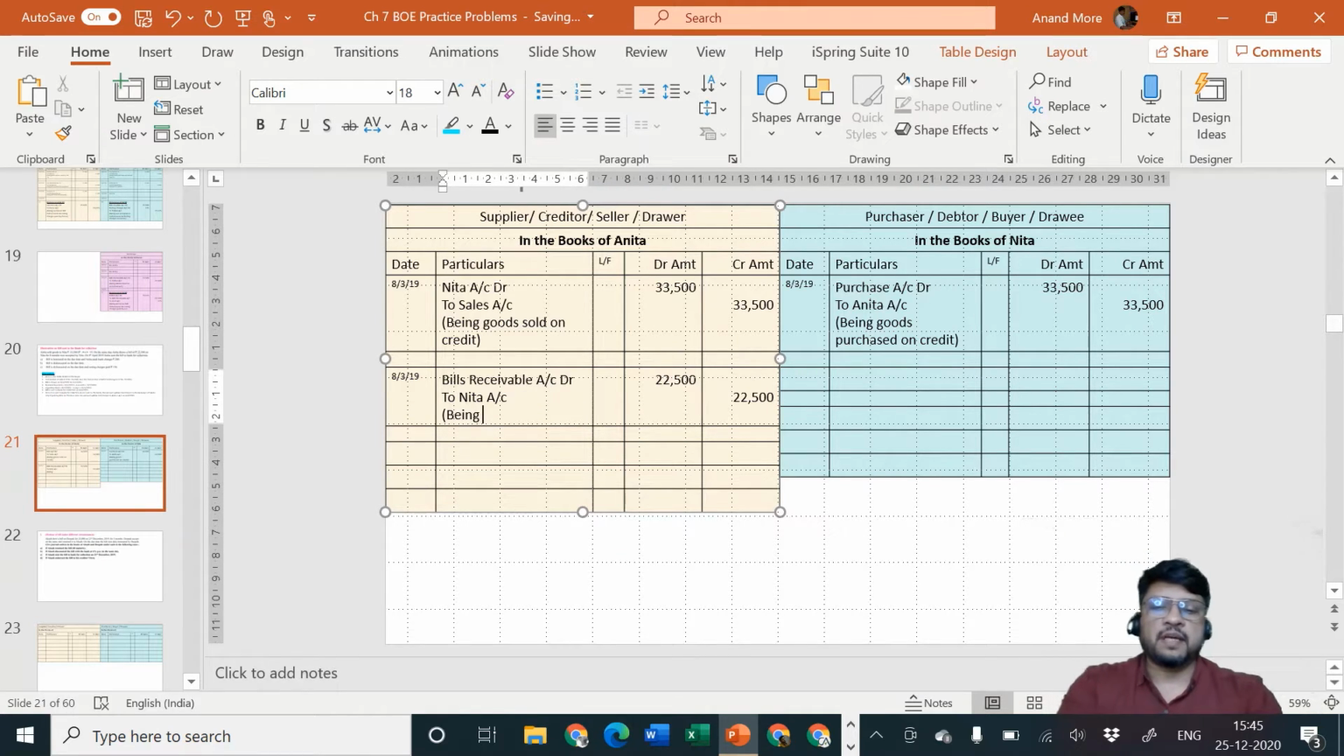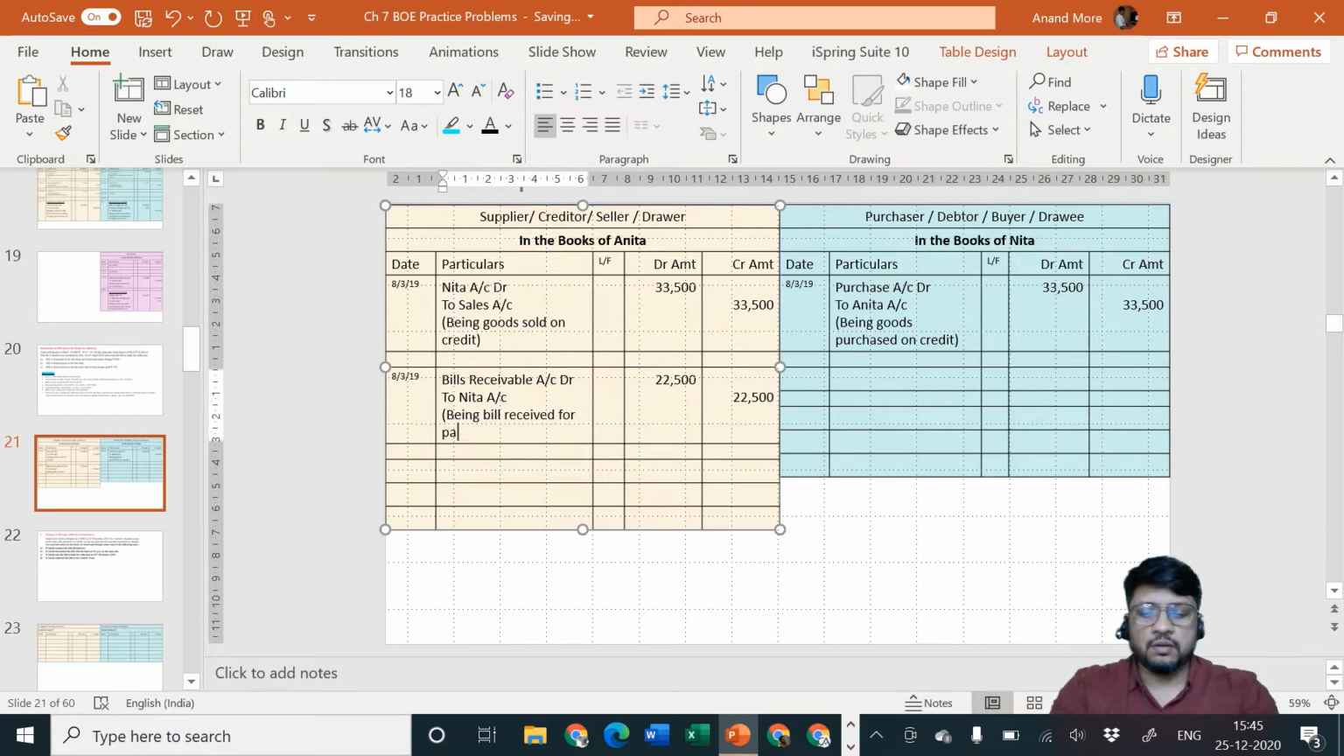Since the problem is silent about the same, we are going to ignore the position of the remaining amount, being bill received for part settlement of the account, or in part settlement. That is a better thing. Okay, don't unnecessarily complicate the narration, keep it simple. Being bill received in part settlement, and here also you'll specify the same thing, 8th of March 2019.